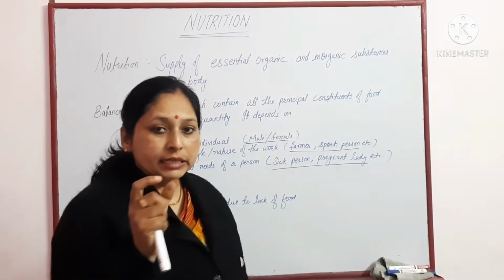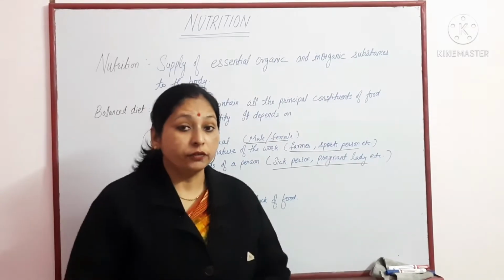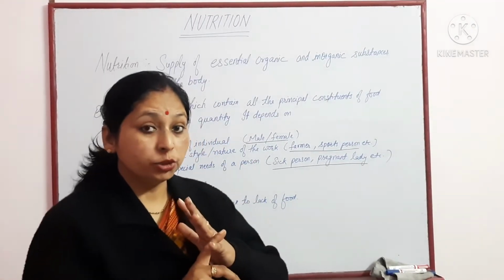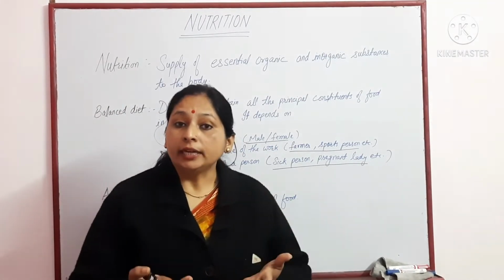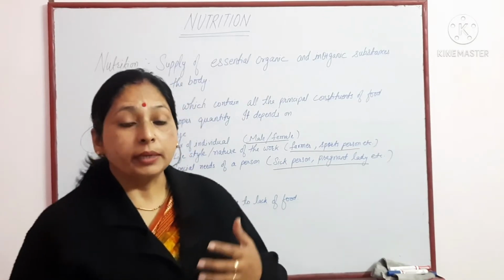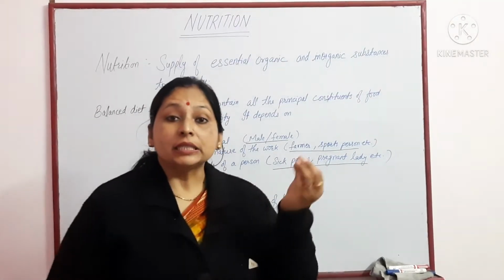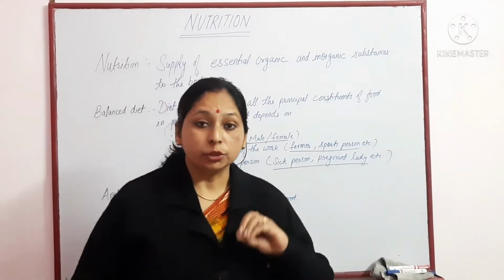But the essentiality of a component differs from person to person, as per their age, gender, work requirement, or special needs. So this balanced diet varies from person to person.